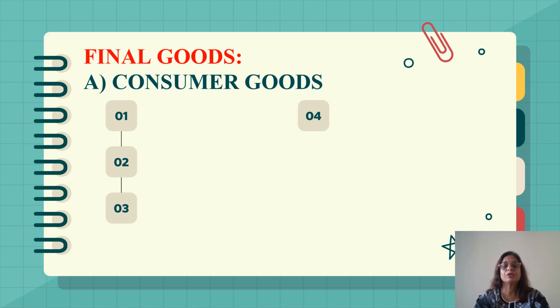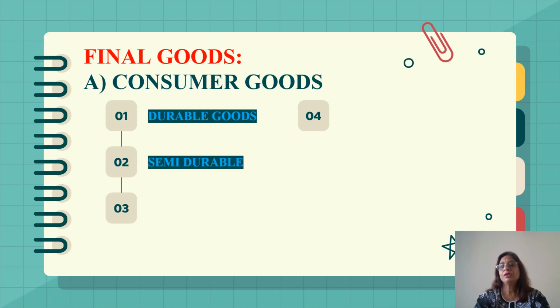Now these consumer goods are classified into durable goods. Now what are those durable goods? Durable goods are those goods which can be used for several years, like the air conditioner or the refrigerator we use in our house. They give services for many years.